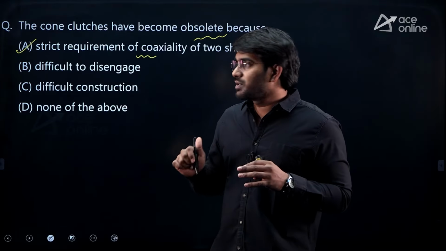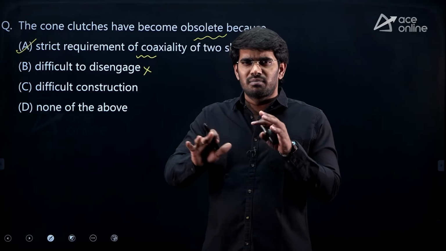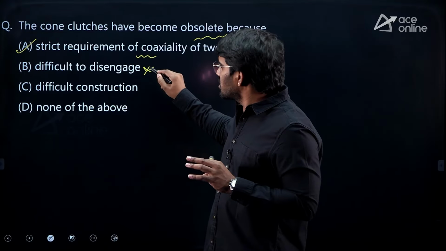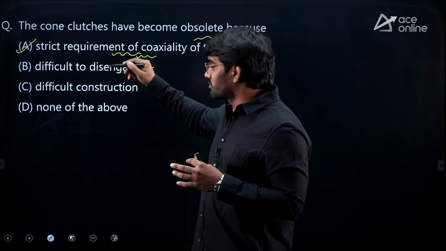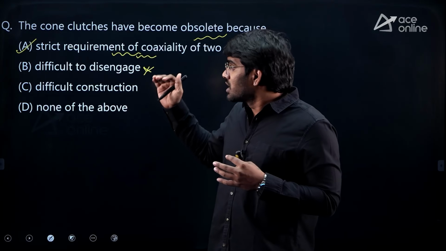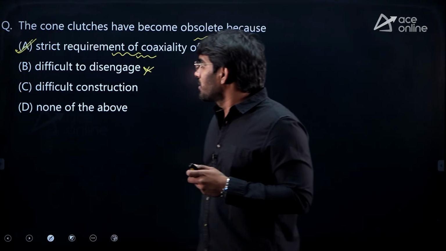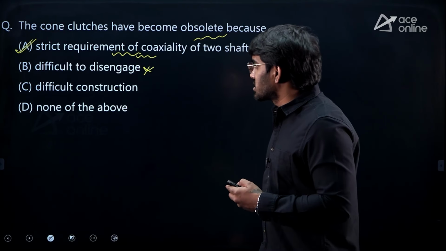You might know this simple condition. We can eliminate this by simple material choices, so that is not one of the primary reasons. But remember that if there is no coaxiality, it can completely damage the operation. Among these options, option A is the most suitable answer for this question.